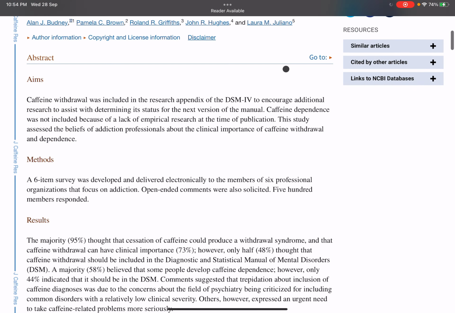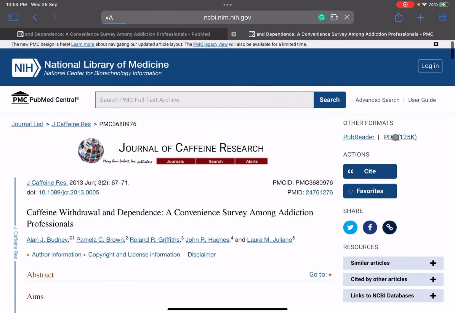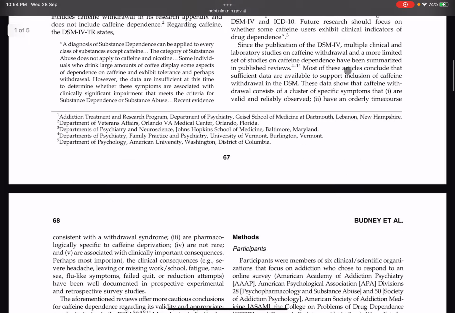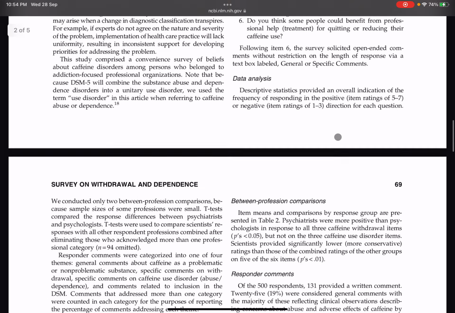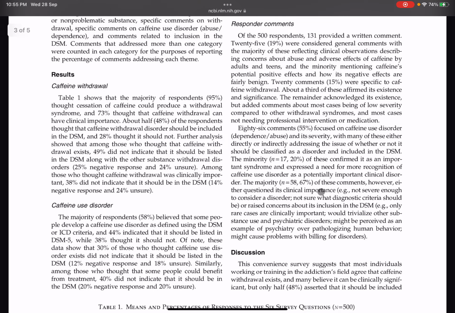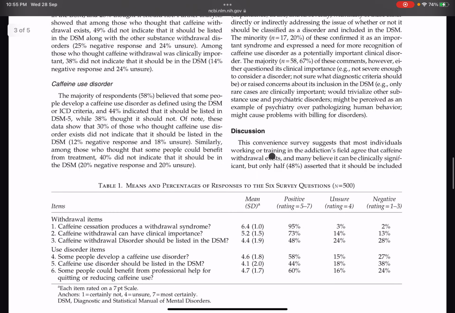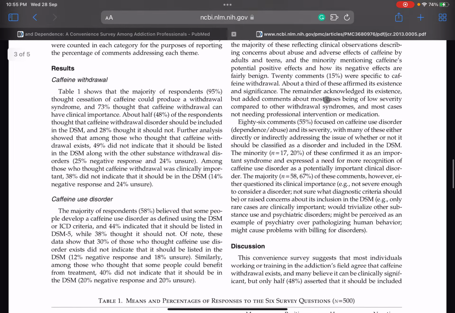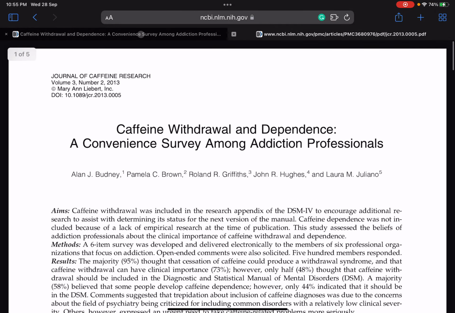Open it, and I would suggest that you download the PDF, as it's much better to keep it organized. Download the PDF, send it in the group so that everyone can have a look at it, and then you all three can mutually decide whether you want to keep this paper for your research or not. So just download the PDF and send it in the WhatsApp group. That's how you do it on PubMed.